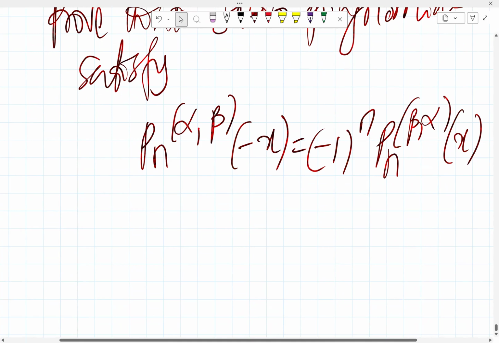So you see the sign shifting now. Minus x here, the sign shifts to minus 1 raised to the power n, and alpha beta is swapped to beta alpha. So let's see how that works.